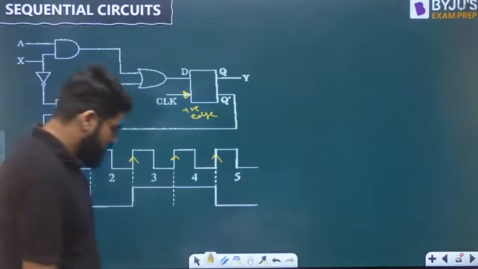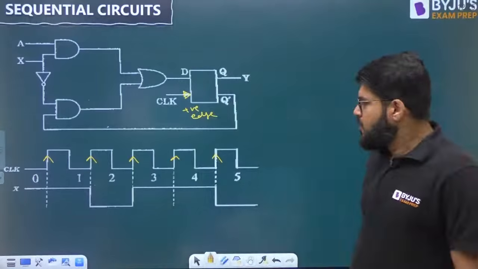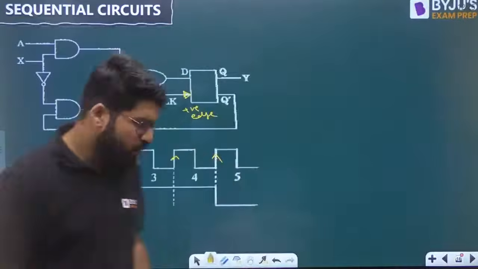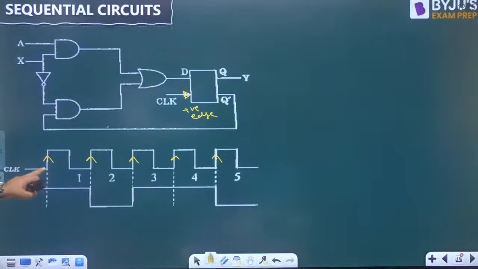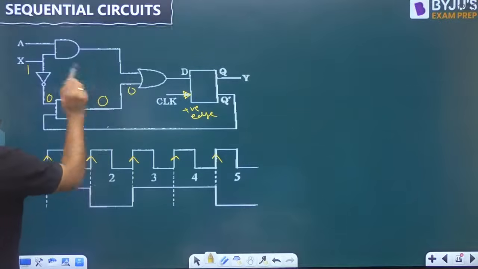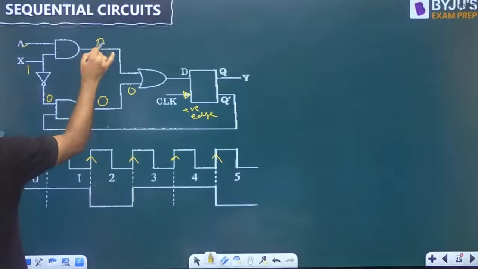At the first positive edge, what is the value of X? X is equal to 1. If the value of X is 1, what goes here is 0, and what will come here is A.